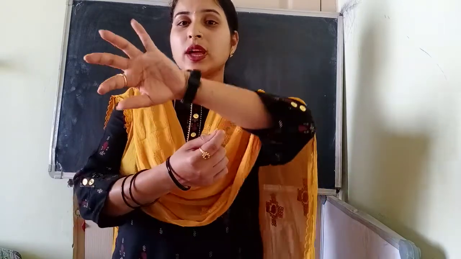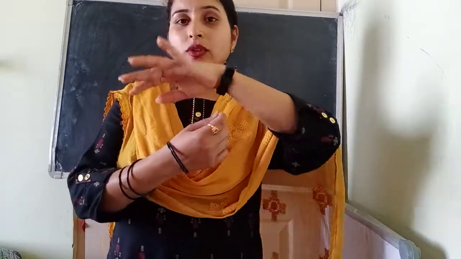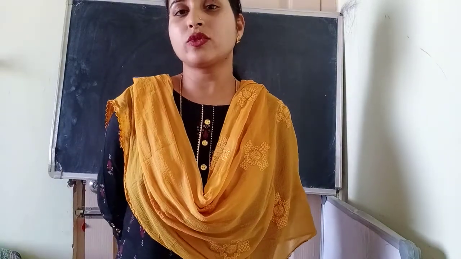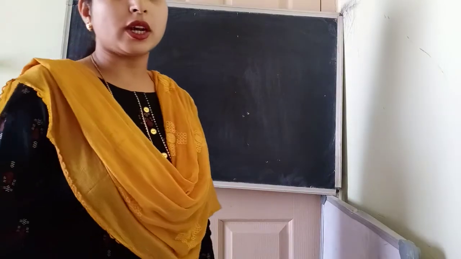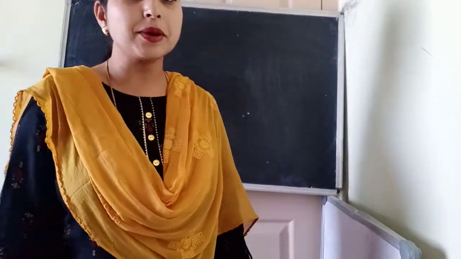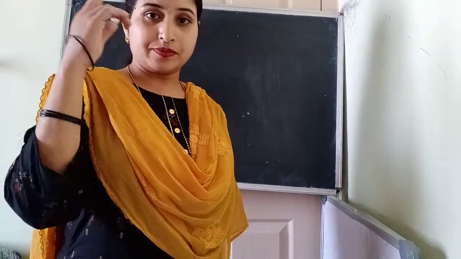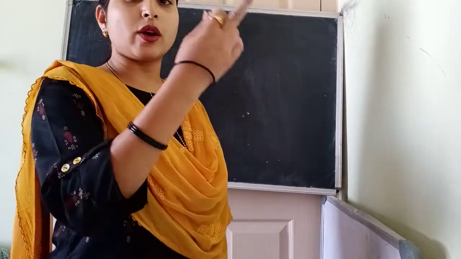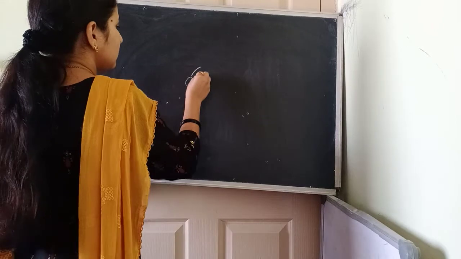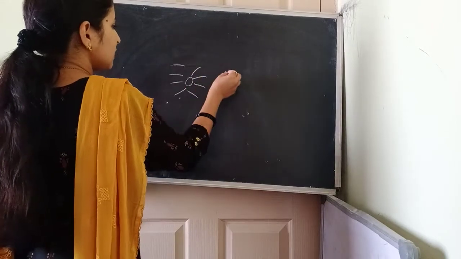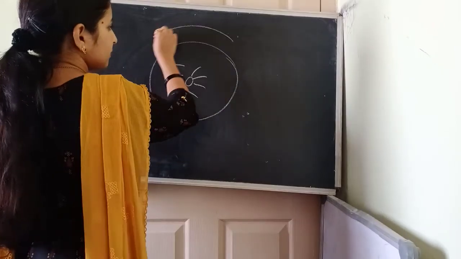Earth rotates around the sun. It takes 365 days to complete one rotation around the sun. Earth is also one of the planets. Earth is the third planet of our solar system. It rotates around the sun. All the planets rotate around the sun like this.